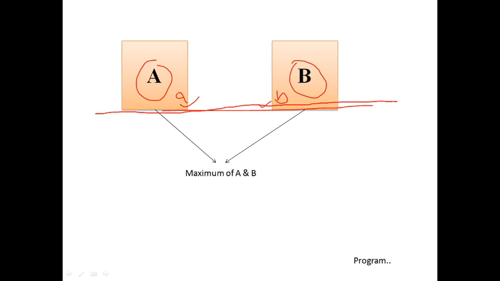So to access a, we want a friend function for this class, and to access b outside the class, we again require a friend function. And to find the maximum or minimum of these data members, we require another function, max or min. So there we required three functions, right?